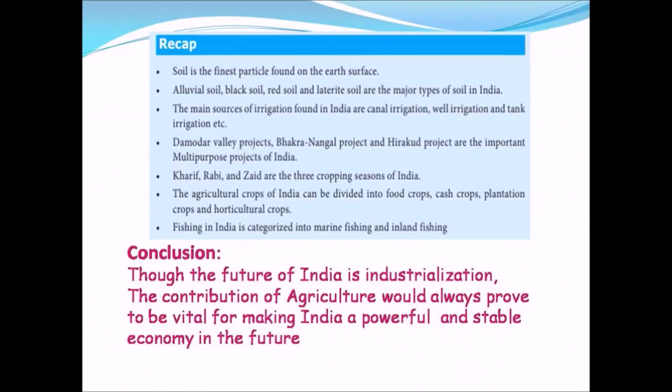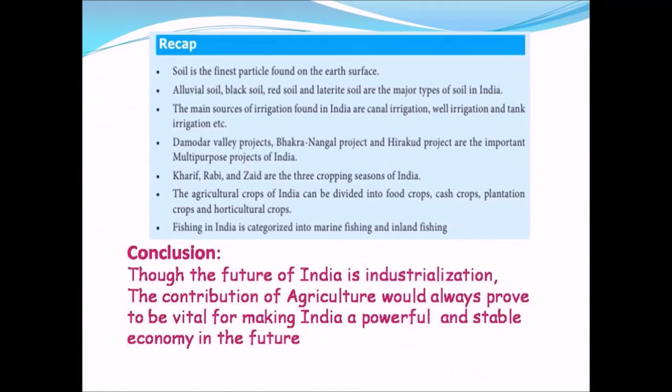Next we studied the multi-purpose river valley projects. In that, the main river valley projects are the Damodar Valley project, the Bhakra Nangal project and also the Hirakud project. Then we saw about the cropping seasons, types of farming and also the livestock and fisheries. The three main cropping seasons in India are Kharif, Rabi and Zaid.